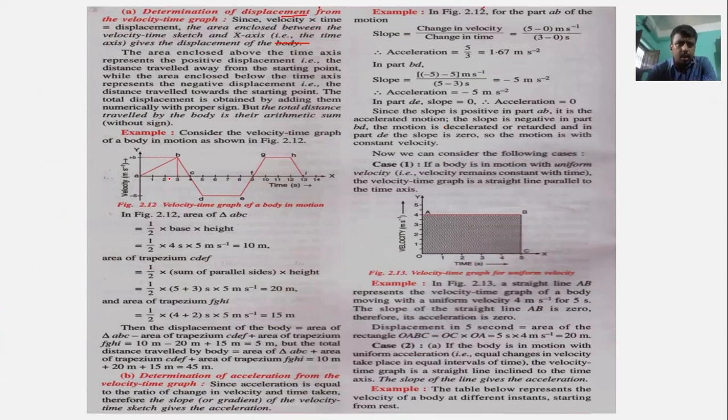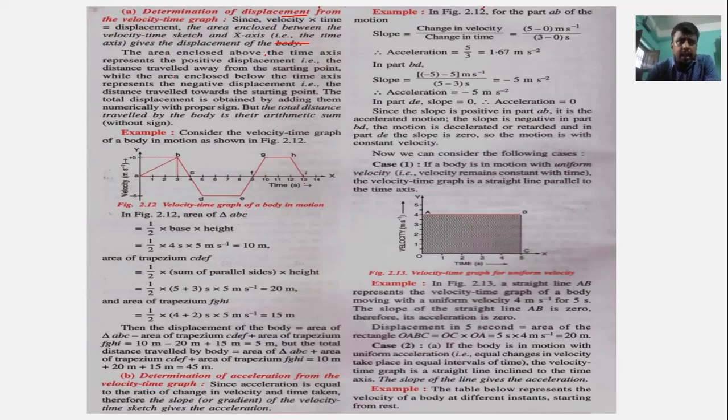Okay, in this case this is a velocity-time graph, and the object is starting from point A and it is reaching the point I. Okay, this is the path traveled from A to B, then B to C, then C to D, D to E, E to F, F to G, then to H and to I. Okay, from this we have to find the area for A to B.